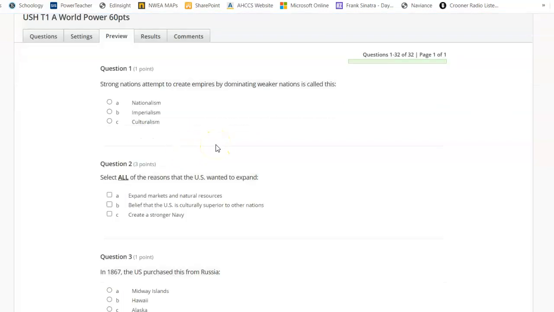Strong nations attempt to create empires by dominating weaker nations is called this. A. Nationalism. B. Imperialism. C. Culturalism. Select all of the reasons that the U.S. wanted to expand. A. Expand markets and natural resources. B. Belief that the U.S. is culturally superior to other nations. C. Create a stronger navy.